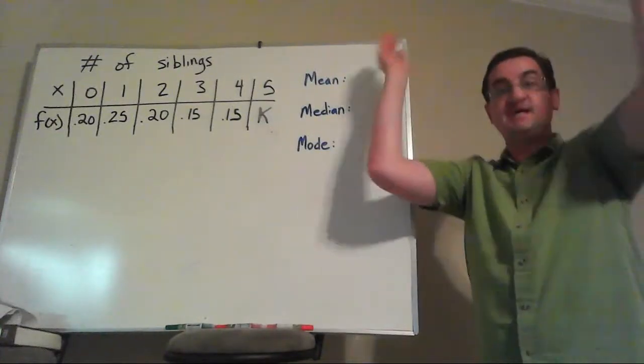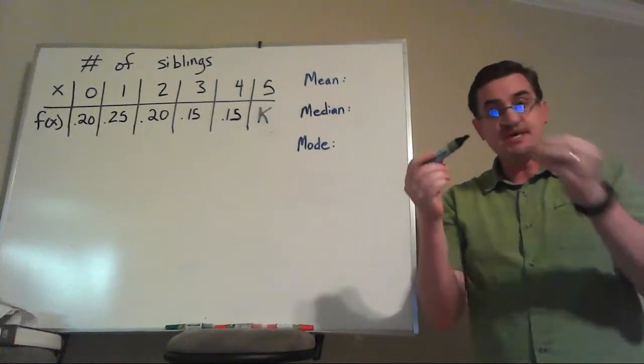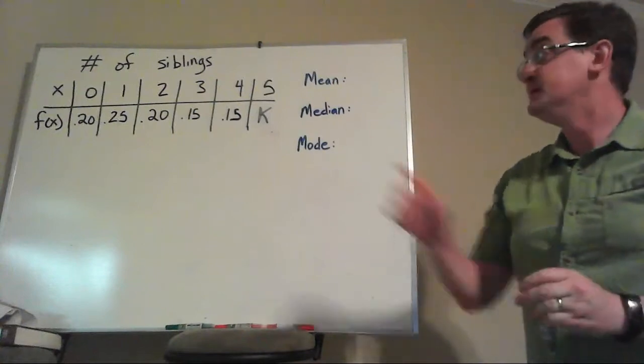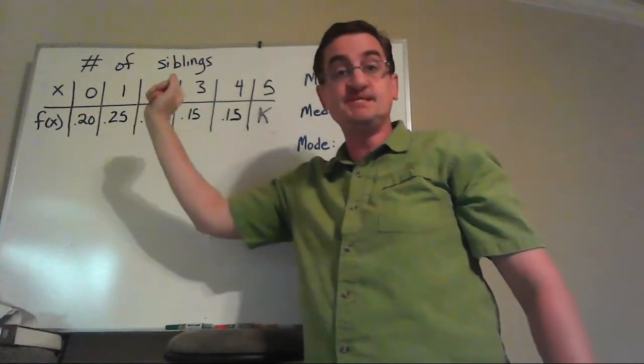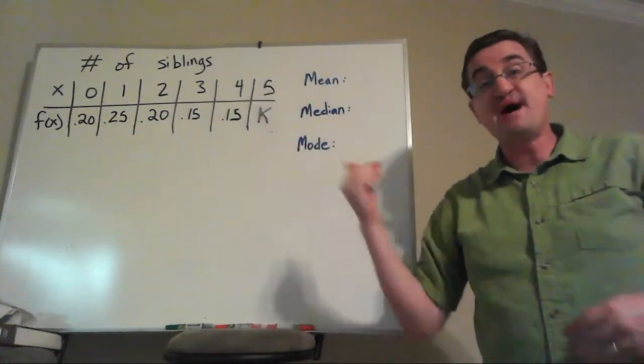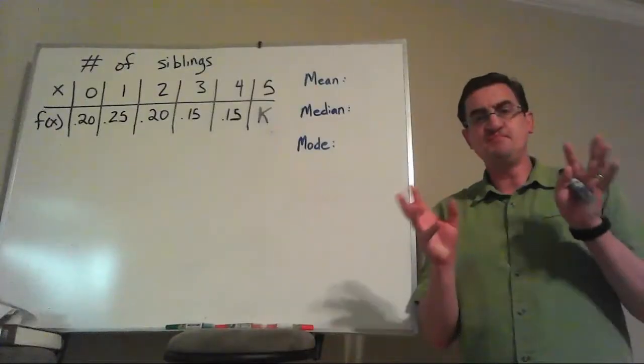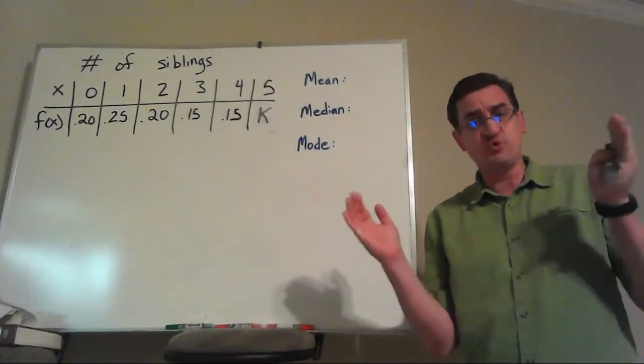Hey, let's do statistics. All right, let's recap. This is going to be a new example where we talk about the number of siblings. Some people have 0 siblings, that's 20% of them, all the way up to 5 siblings. What happens to those people who have more than 5 siblings? You do not talk about those people, okay? We're trying to keep our table short.